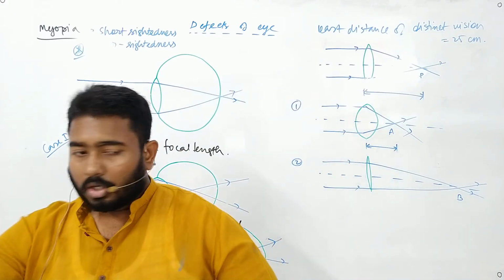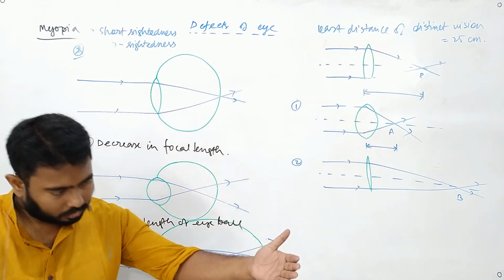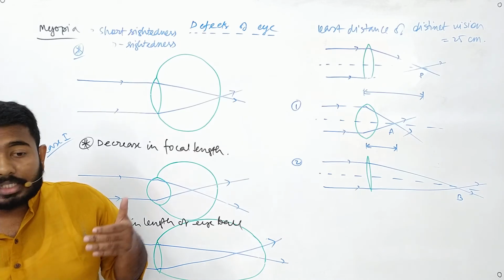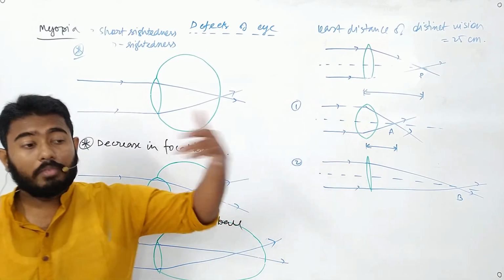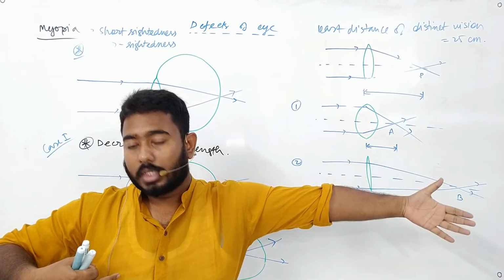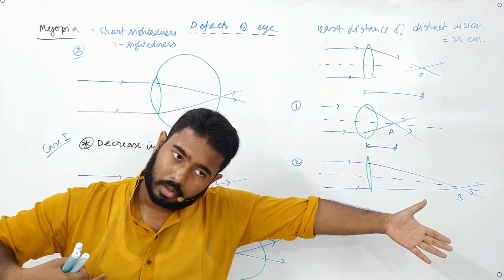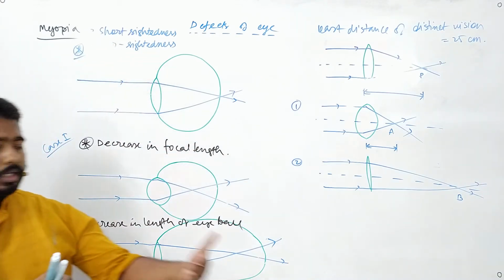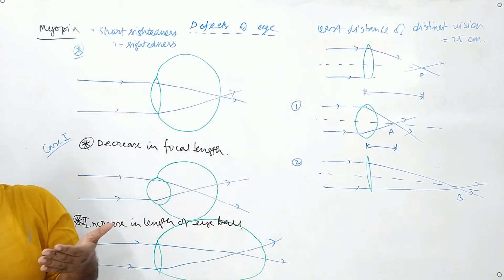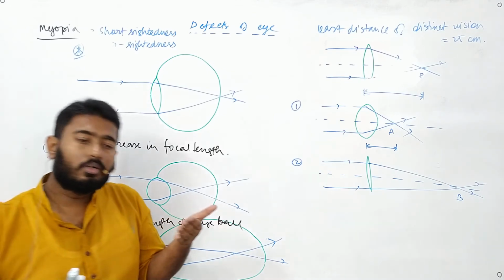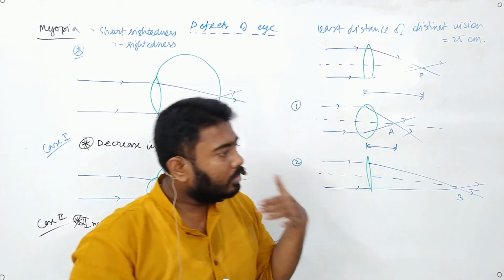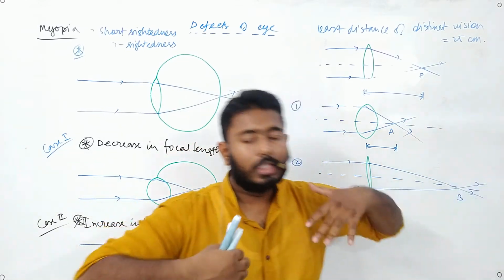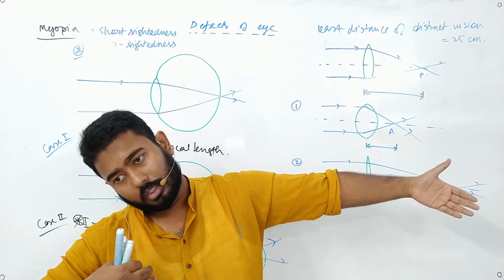Now if I say short sightedness, short means shorter than 25 centimeter for a normal human being. If I say long sightedness, long means away or more than 25 centimeter for a normal human being. Is the concept clear? So if I am saying that myopia is short sightedness, that means if I keep anything closer to 25 centimeter, that will be distinctly visible to me. And if I keep anything further away or more than 25 centimeter away, that won't be clearly visible to me in case of myopia.